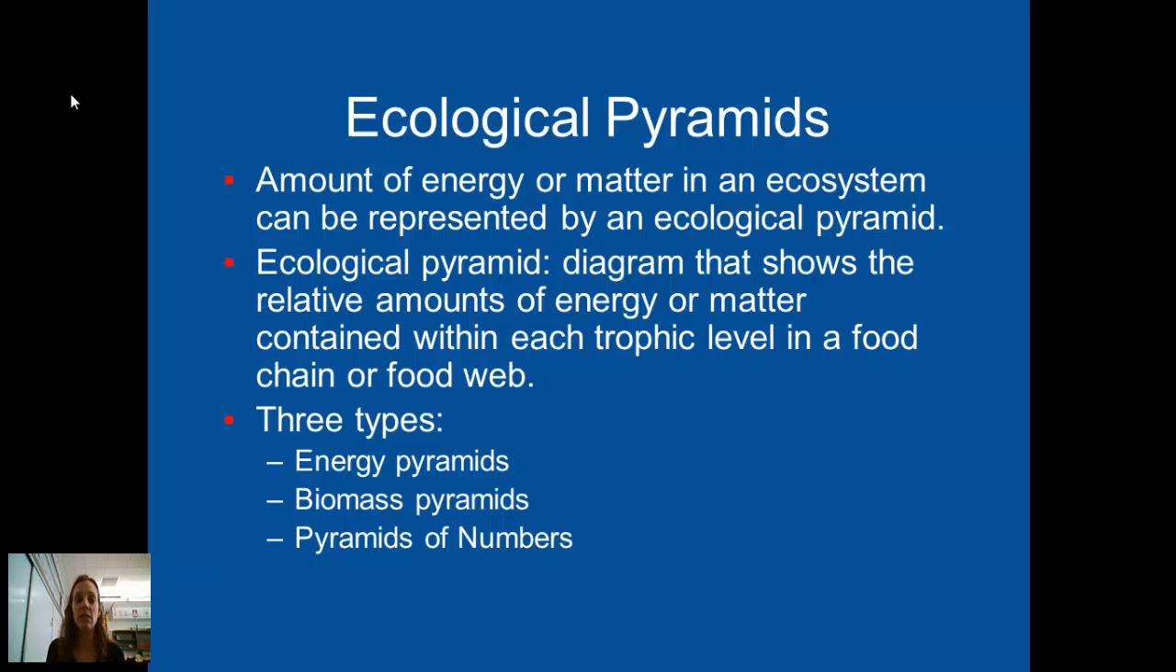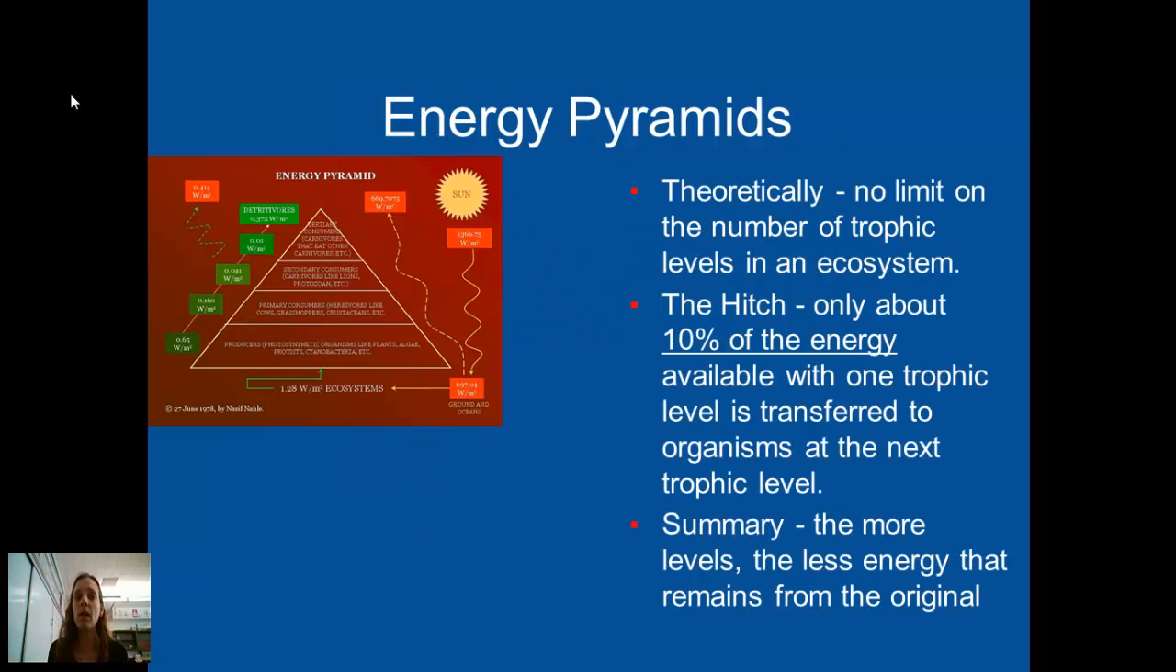There are 3 types of ecological pyramids. There's energy pyramids, biomass pyramids, and then also pyramids of numbers. And let me talk to you about all 3 of those. Energy pyramids are showing, as the name implies, the energy that is flowing through an ecosystem. So it's showing how much energy is available for the next trophic level.